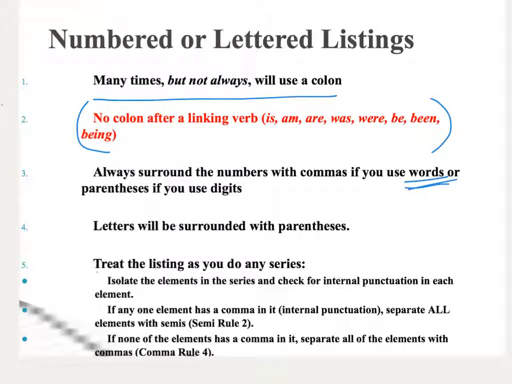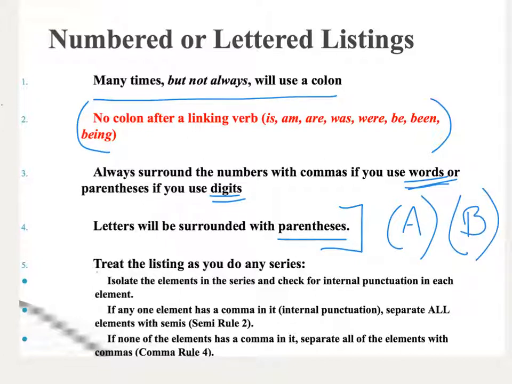You will use the parentheses if you use digits when the speaker says 1, 2, or 3. If the speaker says letters, A, B, C, then you want to surround the letters with parentheses. So it will look like that. And we use a capital letter, A, B. Okay, you don't want to do A and then one parenthesis.